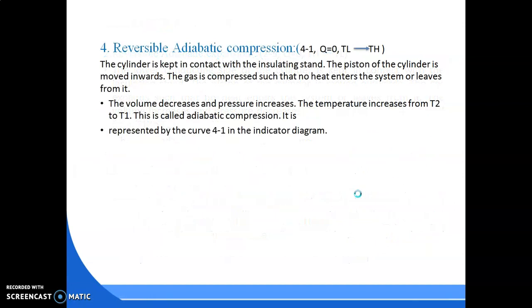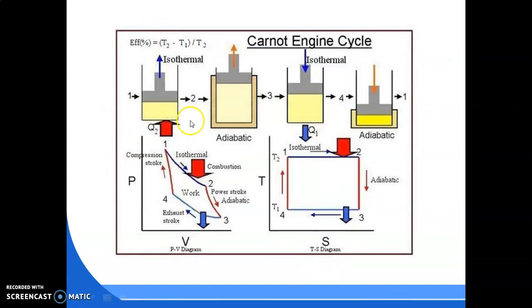Okay. So see, this is the cycle. First we are taking a cylinder and piston arrangement. In the cylinder and piston arrangement, this yellow color is the gas, this grey color is the piston, and this is the cylinder. So there is some gas in the cylinder piston arrangement.